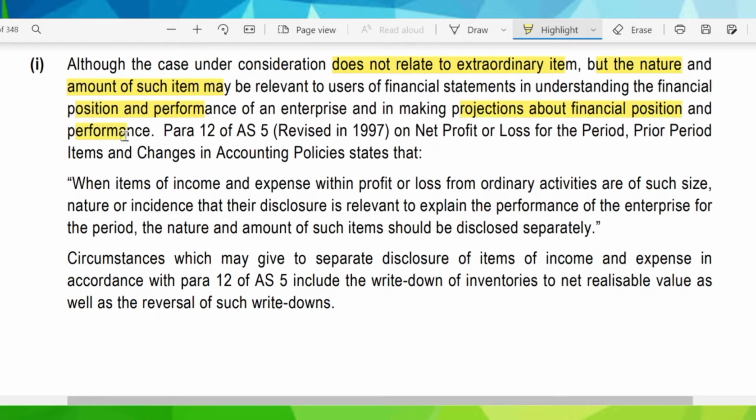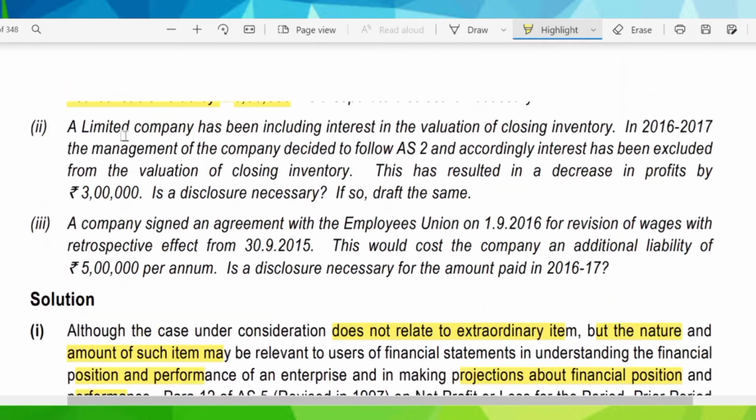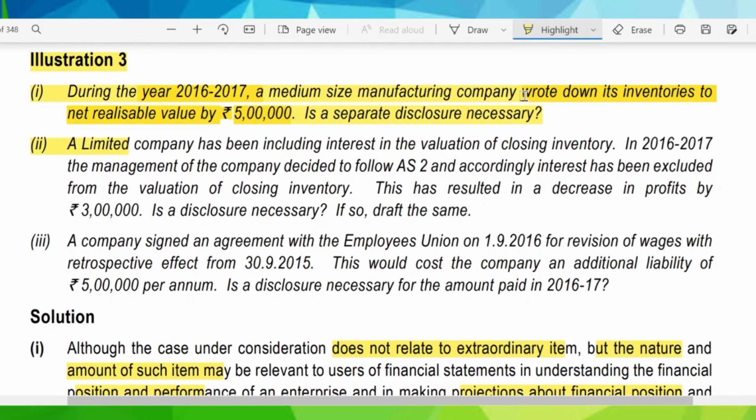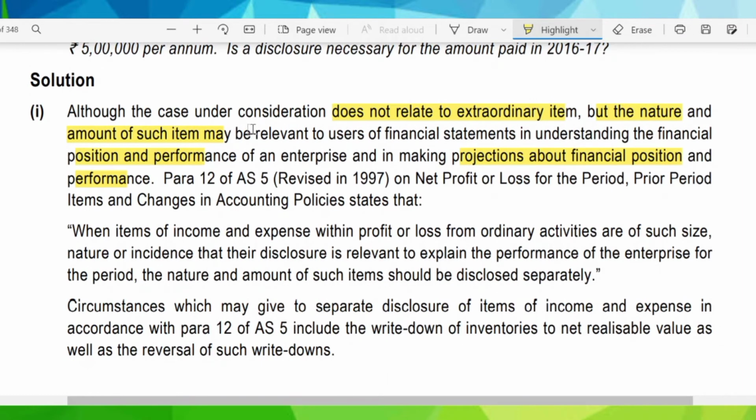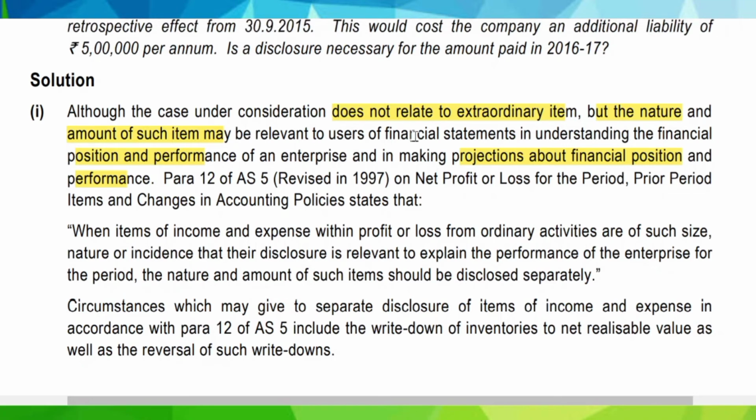So this item, that is written down of inventories to net realizable value of 5 lakh, since this amount of rupees 5 lakh is material, it is not an extraordinary item, but the nature and amount is such that it is material to decision making of users of financial statement. So it must be disclosed properly.